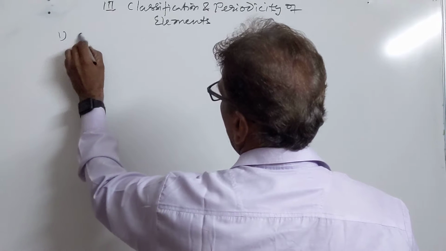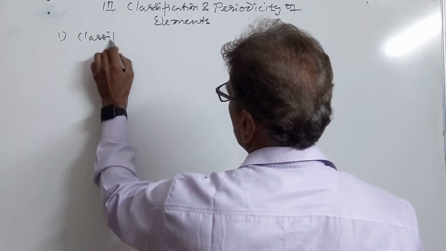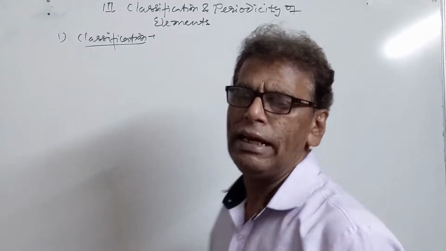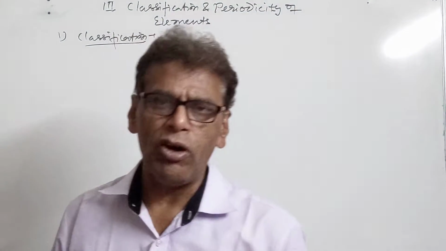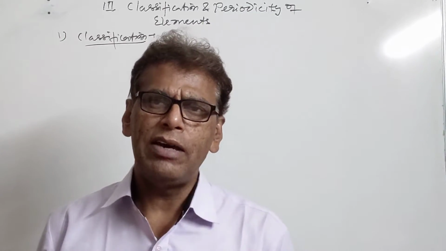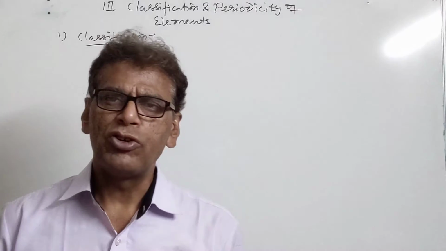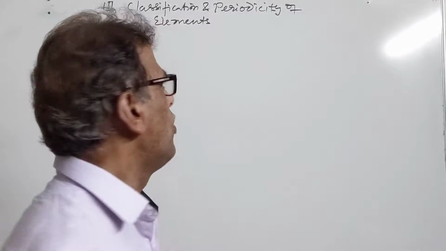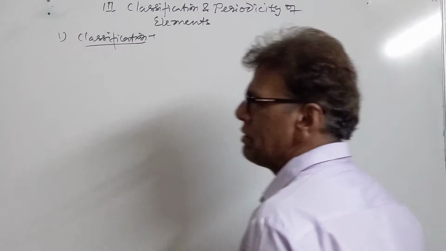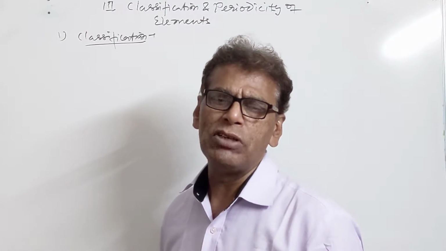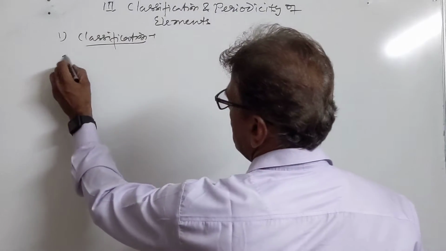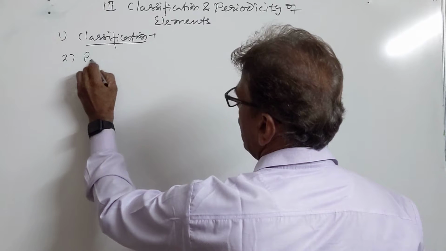First of all, let us define what is classification. Classification is the arrangement of elements in order of increasing their atomic number in such a manner so that the elements with similar properties should fall in the same group. So arrangement of elements in order of increasing their atomic numbers in such a way so as the element with similar properties should fall in the same group. This is classification.